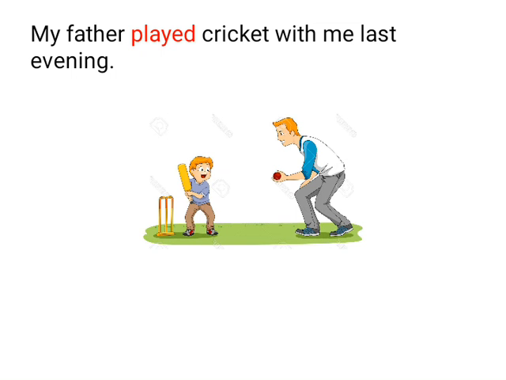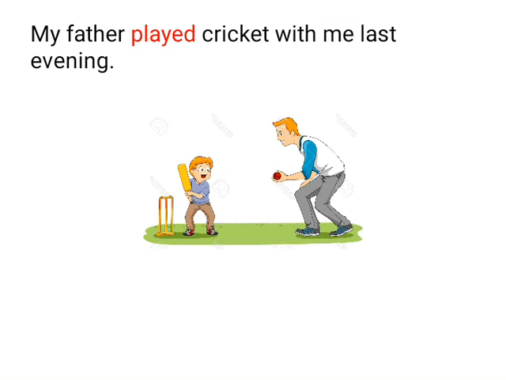Now here in this sentence, played is simple past tense used to indicate an action that was completed in the past. Means an action that was completed in the past.